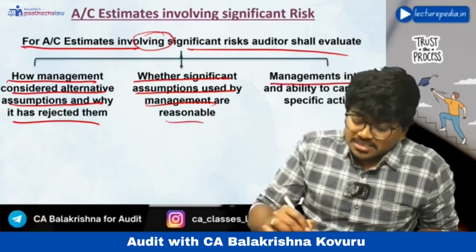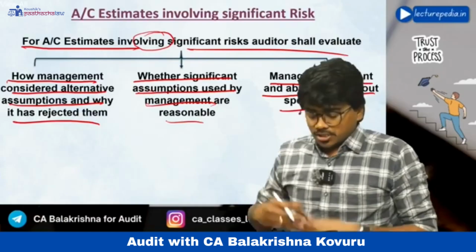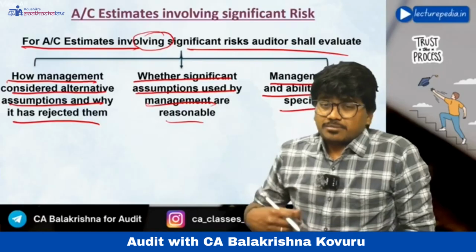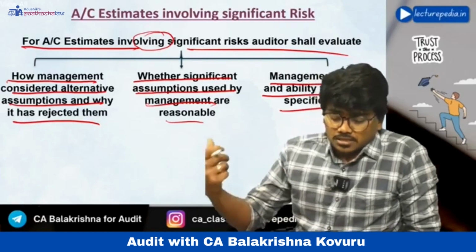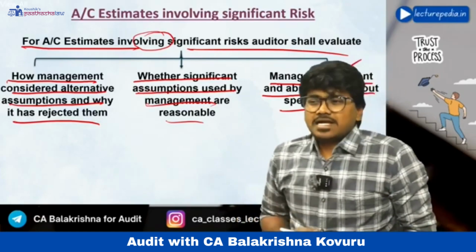Next, management's intent and ability to carry out specific actions in order to reduce the estimation uncertainty: whether management has proposed any action to carry out. If yes, what is management's intent and ability to carry out that particular action?